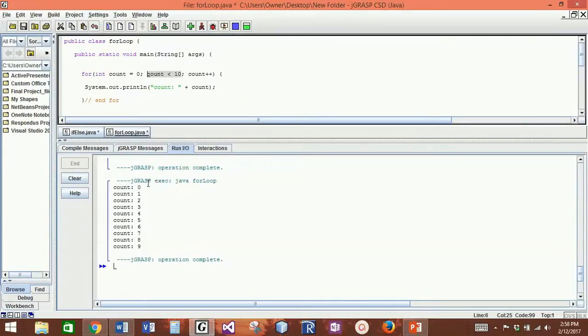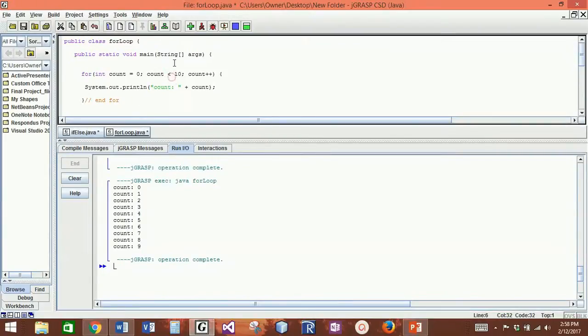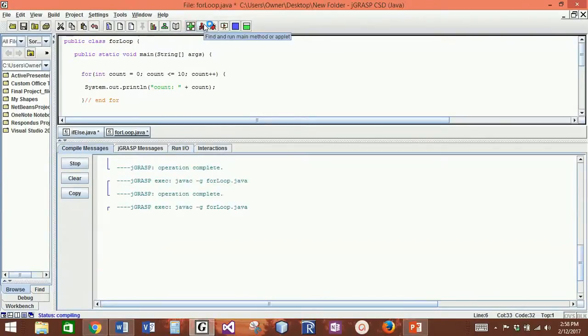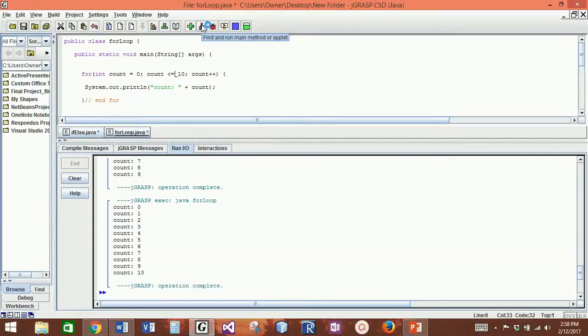So I want you to notice that it ran from 0 to 9. And I said my counter variable less than 10. Why didn't it print count equal 10? And that's because I used the less than symbol. If I wanted to include the 10 in there, I would have changed it to count less than or equal to 10. And now when it runs, it will include the 10.